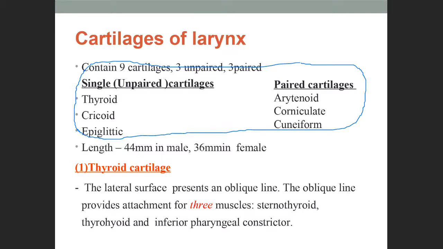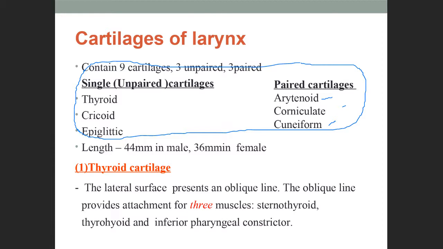So these are the cartilages. They are the single or unpaired cartilages and the paired cartilages. The unpaired cartilages are thyroid, cricoid and epiglottic, whereas paired cartilages are arytenoid, corniculate and cuneiform.